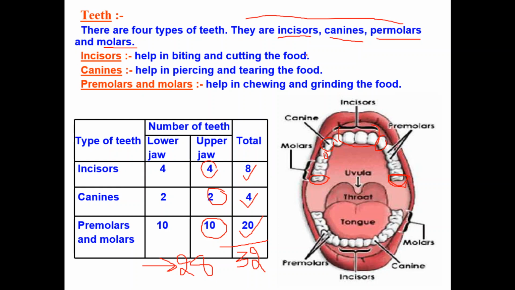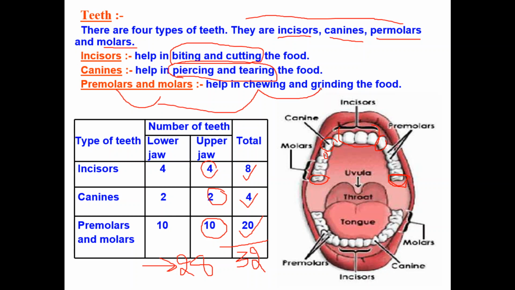So what are the different functions of the different teeth? Incisors help in biting and cutting. Canines help in piercing and tearing the food. And premolars and molars help in chewing and grinding.